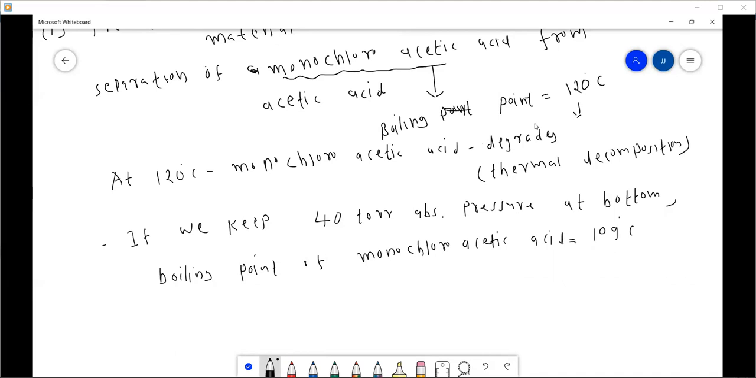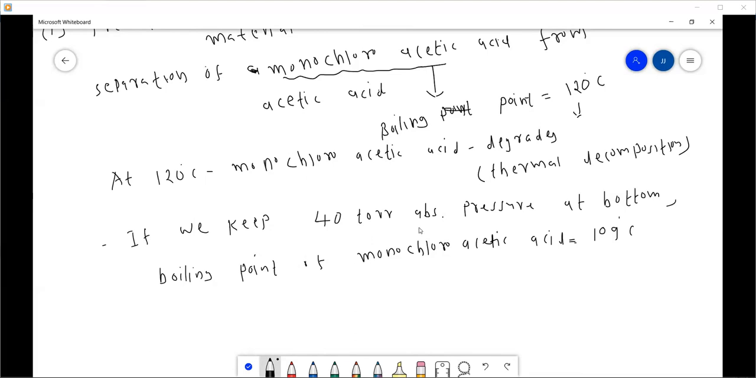And the degradation temperature is 120. Thermal decomposition takes place at 120 degrees centigrade. But if we keep the pressure at 40 torr absolute at the bottom, then the boiling point of monochloroacetic acid becomes 109 degrees centigrade. At this temperature, thermal degradation can be avoided, so that we can easily separate the monochloroacetic acid from acetic acid by keeping vacuum.